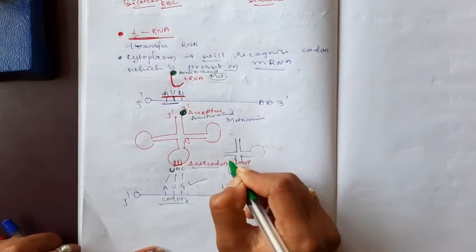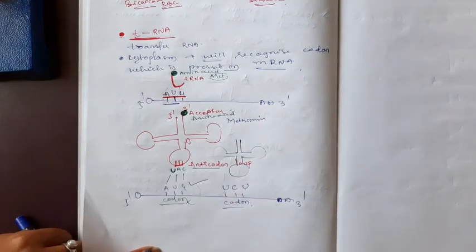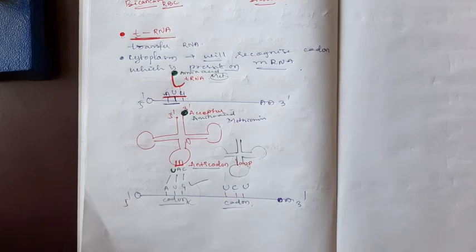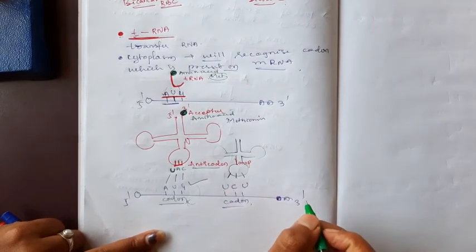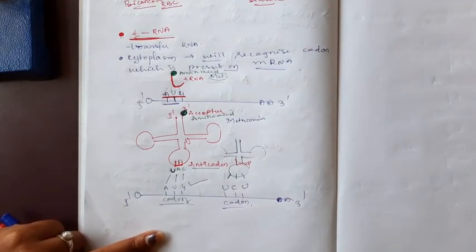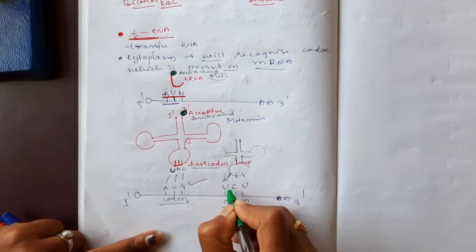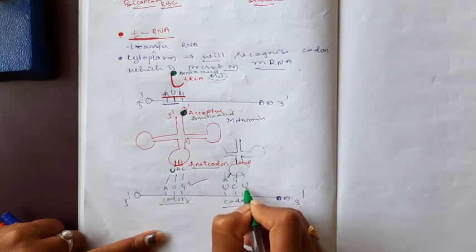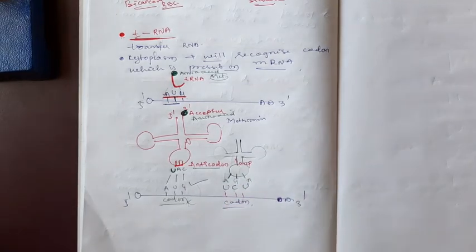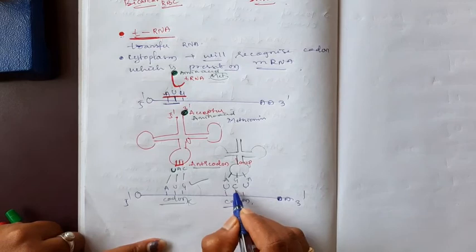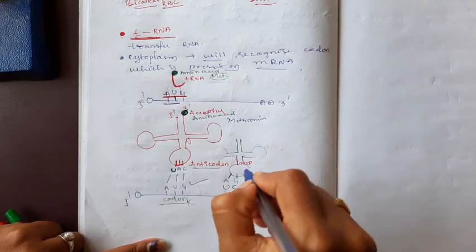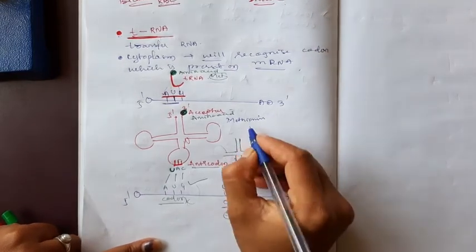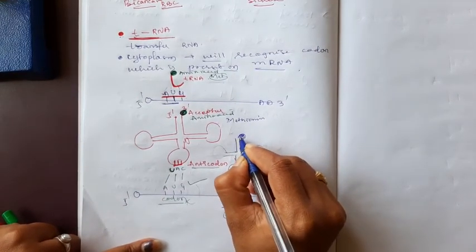It is recognized by the tRNA, which means that tRNA must have the anticodon complementary to this one. To bind, there must be complementary base pairing, so inside the anticodon loop there must be AGA. UCU codes for serine, which means this tRNA must bind with the serine.